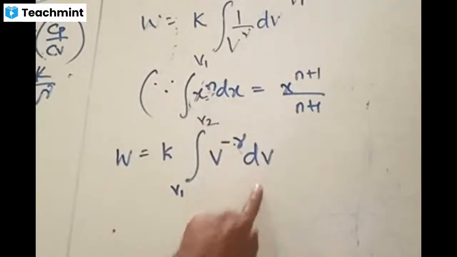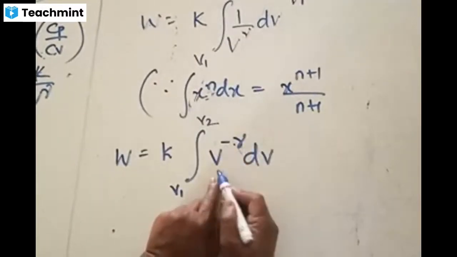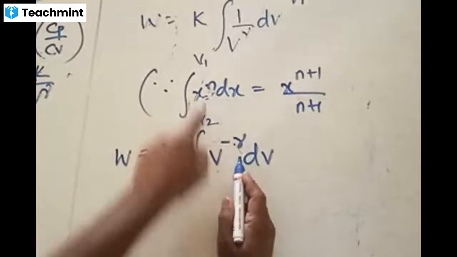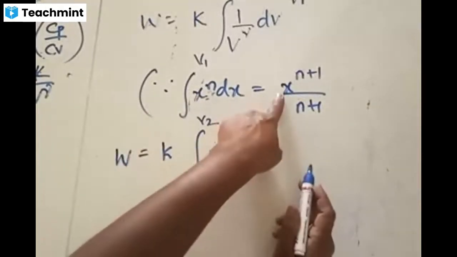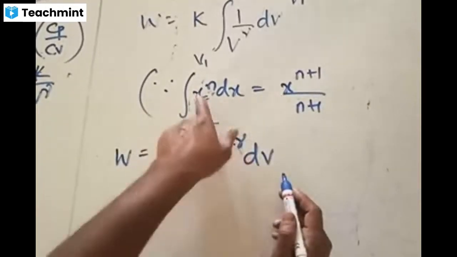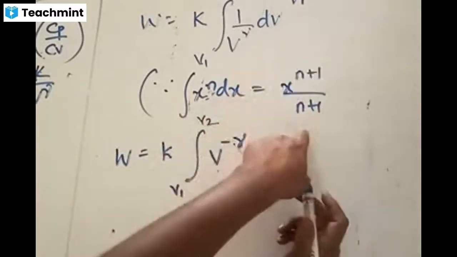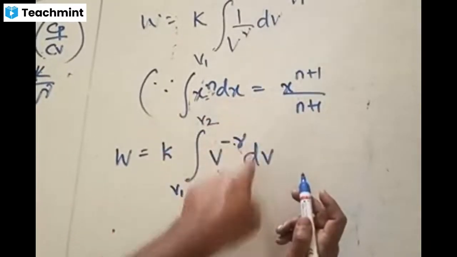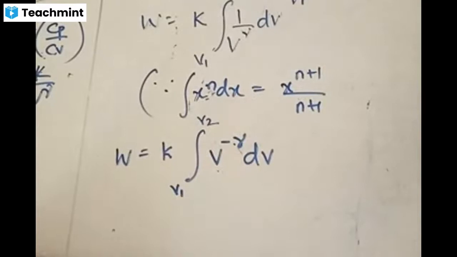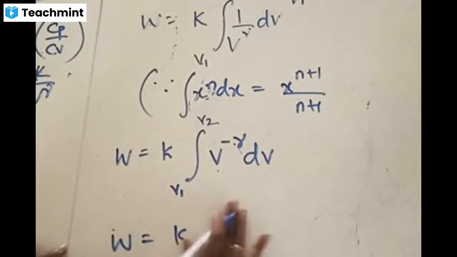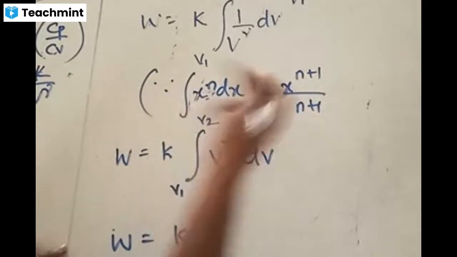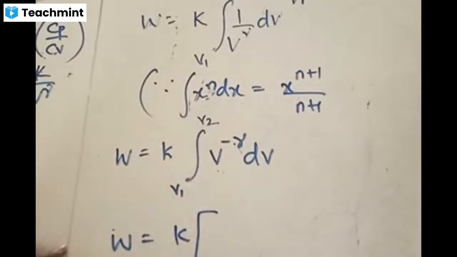And this is dv. Now, this is in this form: in place of v you have x, in place of n you have minus gamma. Accordingly, the formula is integration of x to the power of n dx is x to the power of n plus 1 by n plus 1. Integration of v to the power of minus gamma dv will be equal to what? K times the integration.